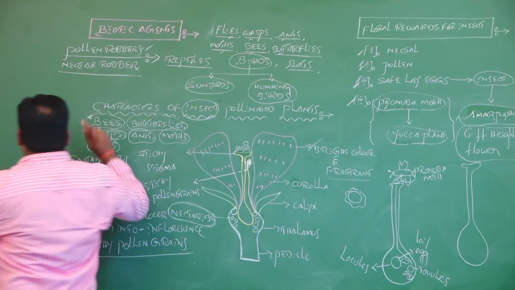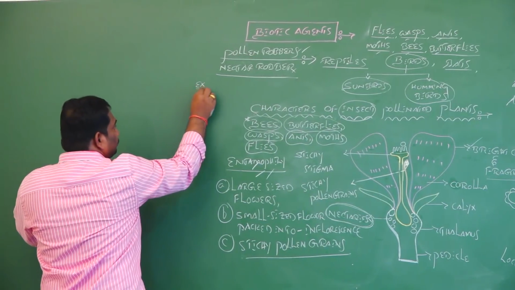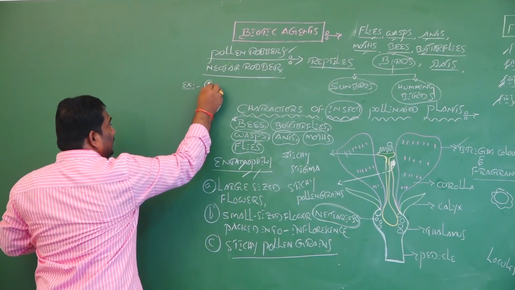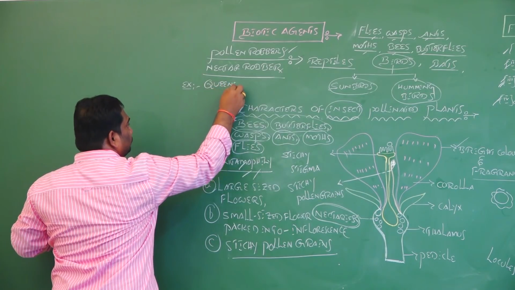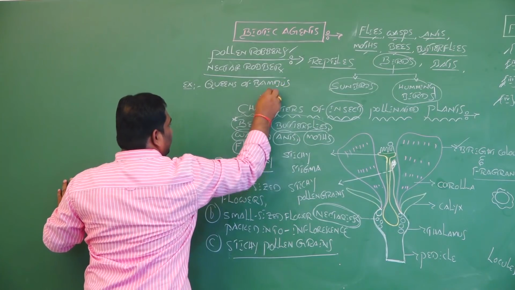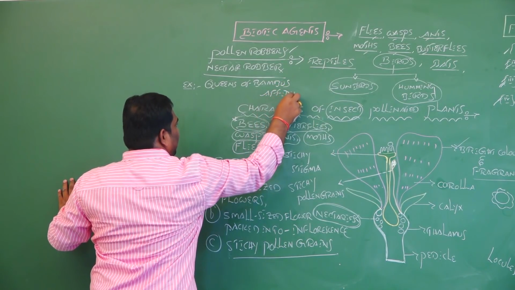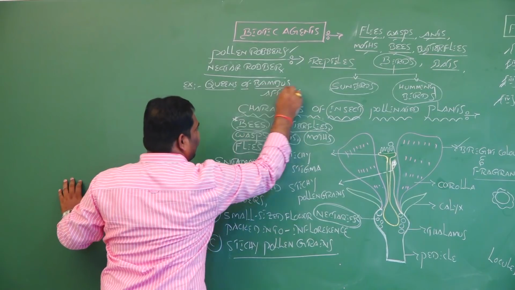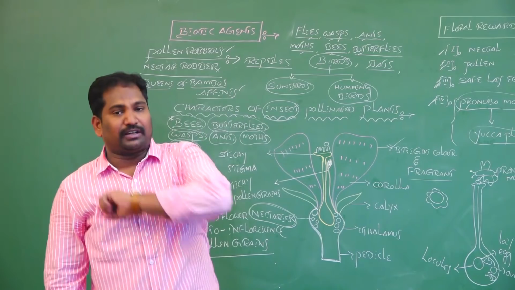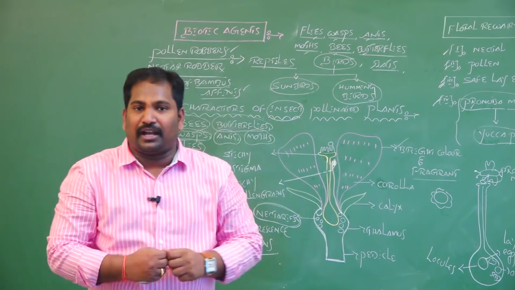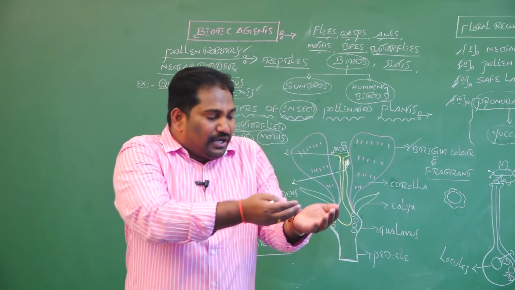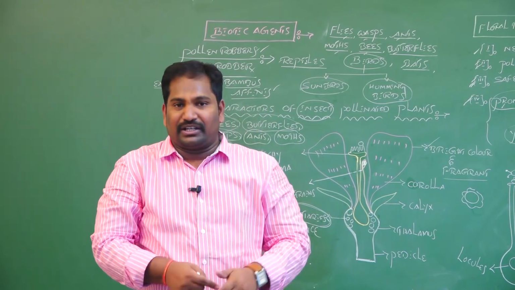One of the best examples of pollen robbers or nectar robbers is queens of Bombus affinis. It is an insect. It visits every flower and collects nectar and pollen grains, but they are not bringing about pollination.